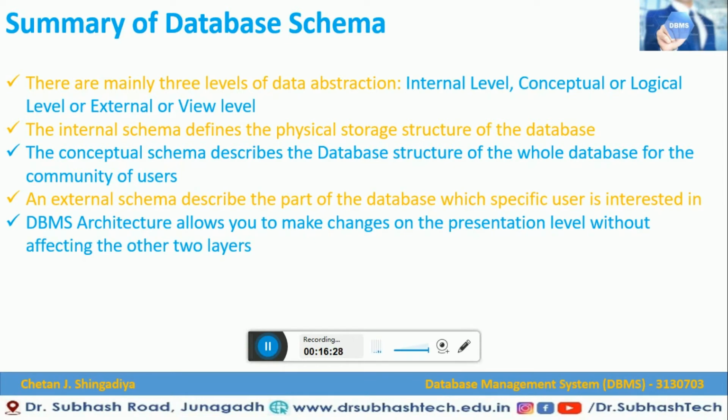At the external schema level, it describes the part of the database which a specific user is interested in. Whereas a DBMS architecture allows you to make changes on the presentation level without affecting the other two layers. So friends, this is the small summary of data abstraction, or we can say database schema at different levels. I hope you understand these three levels of data abstraction: internal level, conceptual level and external level.